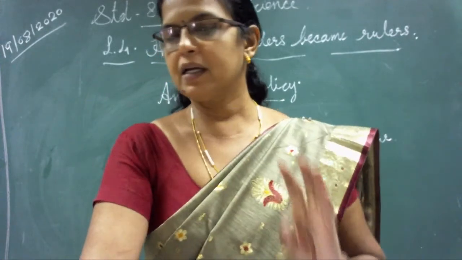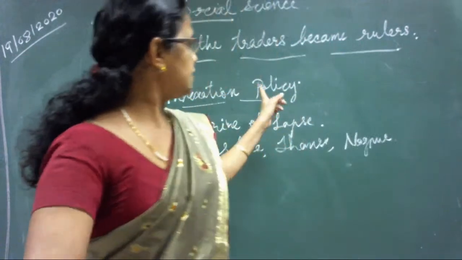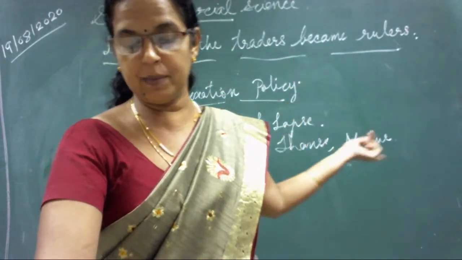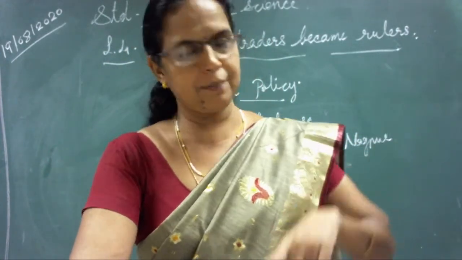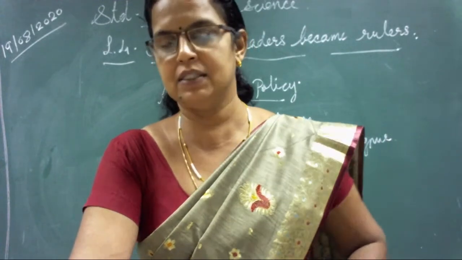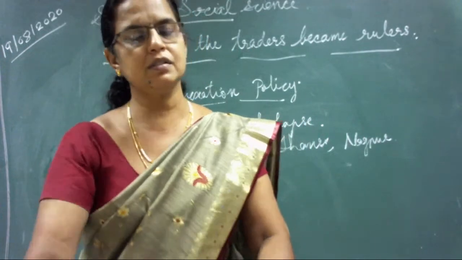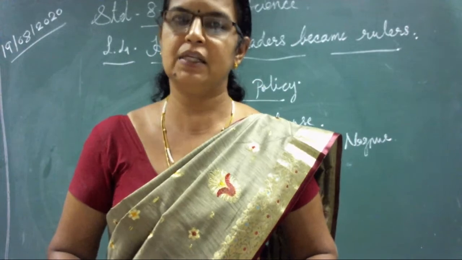So in this paragraph, mainly Dalhousie's two policies are there. One is the annexation policy. In it, you should mention the misrule of the princely states after accepting the subsidiary alliance system, and in protest to remove that, the Britishers entered the political field of the Indian princely states.